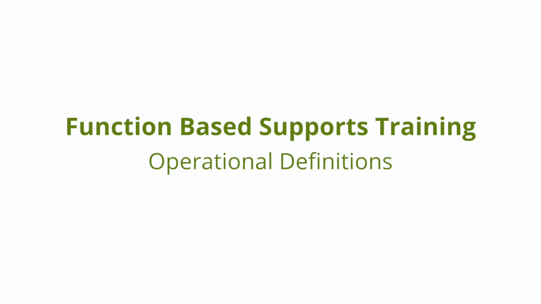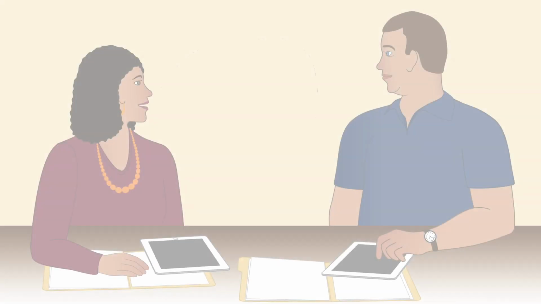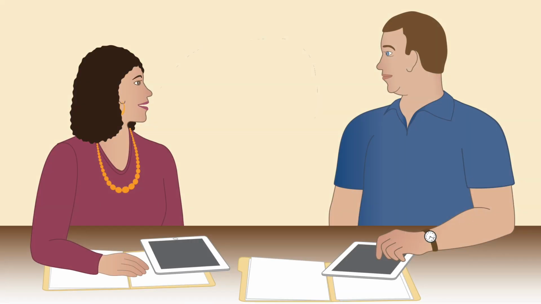The first important step in learning about function-based support is to remember this. Everyone working with a student must have the same definition for that student's challenging behavior. In our example with Demi, her teacher, Ms. Brantley, talked with Mr. Adams, the behavior coach, about Demi's aggressive behavior.